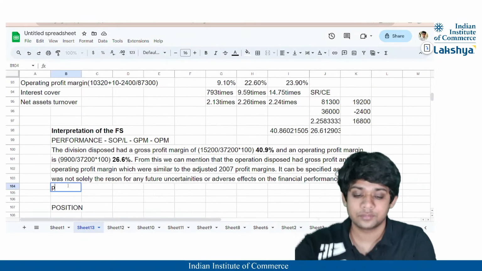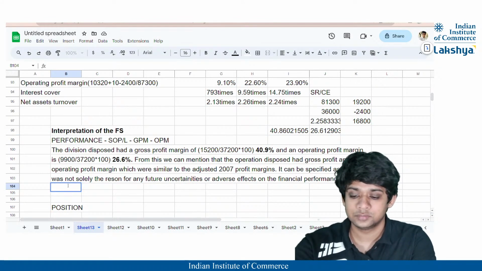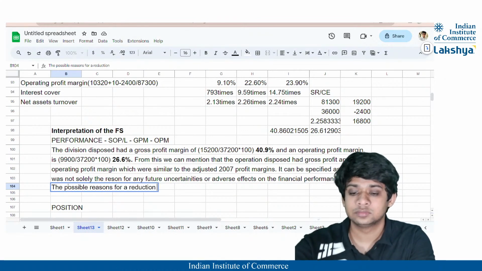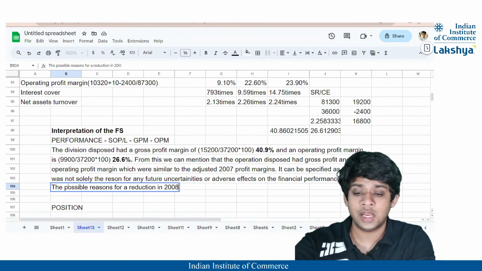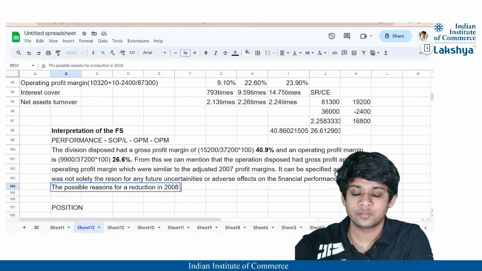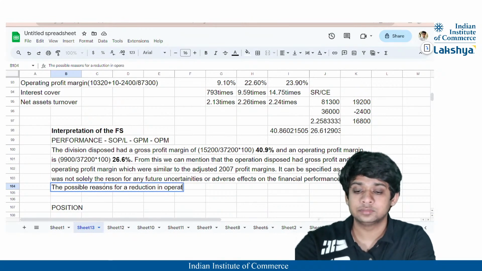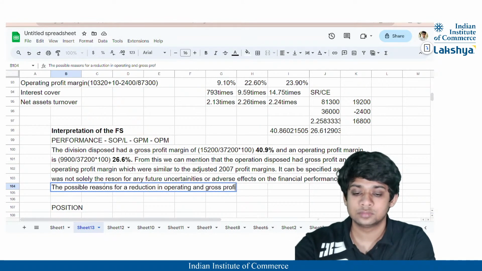So you can then specify the possible reasons for a reduction in 2008, for a reduction in the operating and gross profit margin of Griffin Company